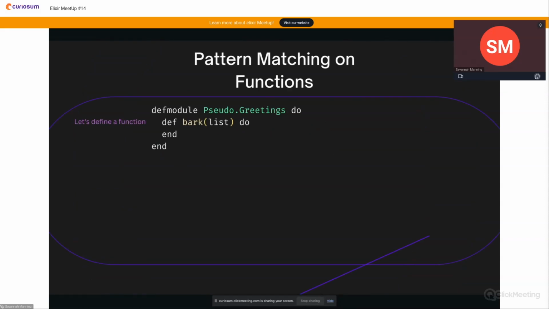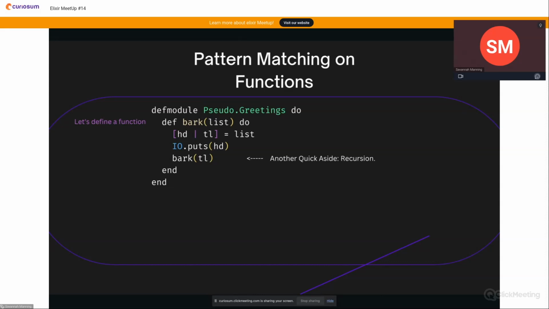All right, so now we're really jumping headfirst. This is a more advanced concept, but I feel like it's one of the better ways to show you how awesome pattern matching is, and that's pattern matching on functions. So let's define a function. We're going to call this function bark, and it's going to take in a list. We take the list and divide it into a head and a tail. If you remember, a list is a linked list, so you can split the two. We're going to print out the result of the head so we can see how that changes as we go along. And then we're going to do a recursive call on the tail.